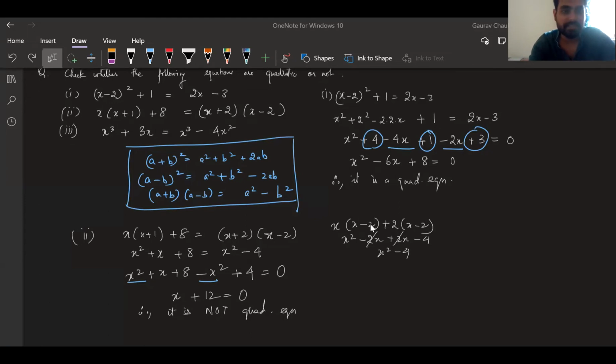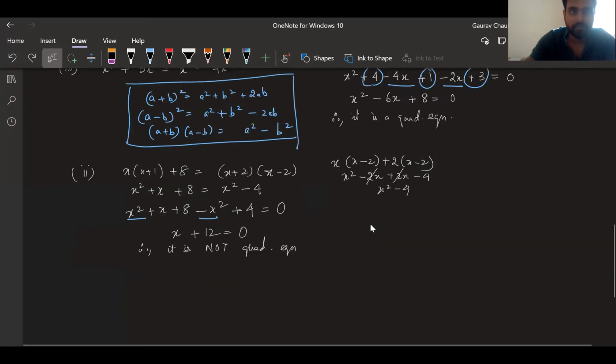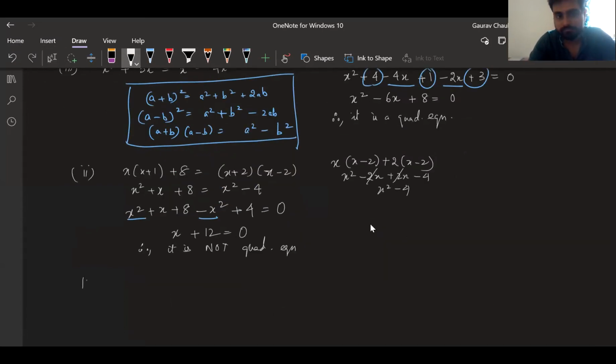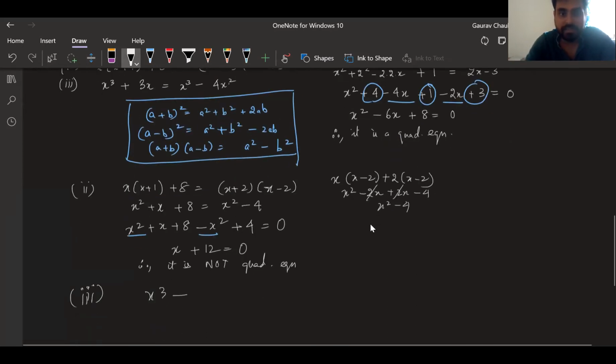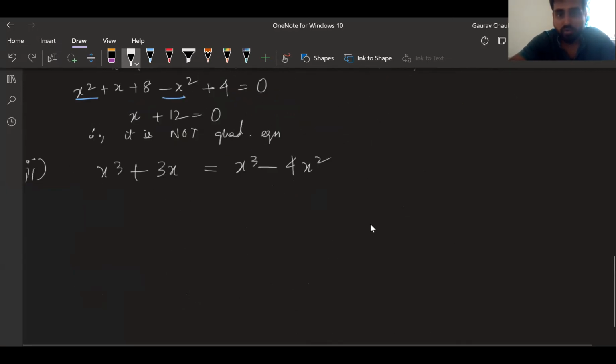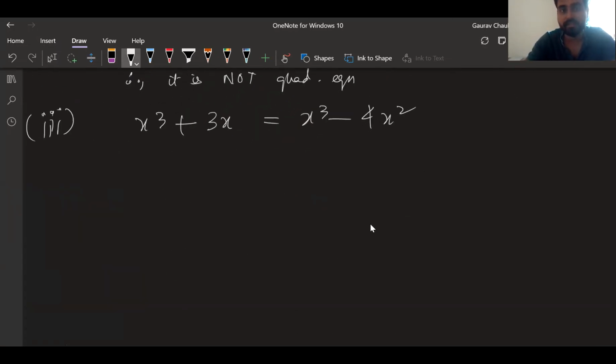Third one, what I said is I will bring x cube to left hand side. x cube minus x cube will cancel out, right? Third one, I'll quickly do that. It is a quadratic equation, yes, because in the third one I have x cube plus 3x is equal to x cube minus 4x square. So cube is getting cancelled out. Square is still there, otherwise it would have become cubic.